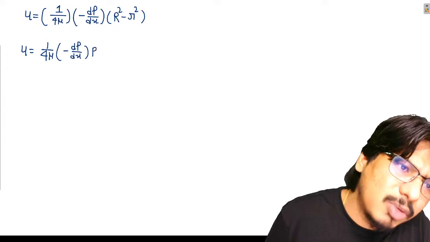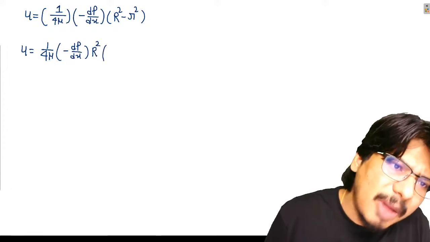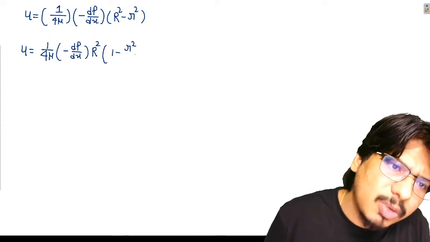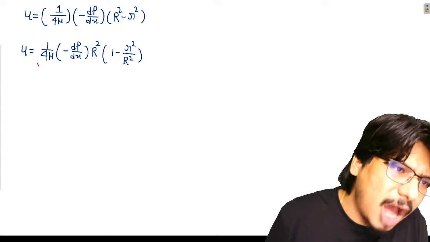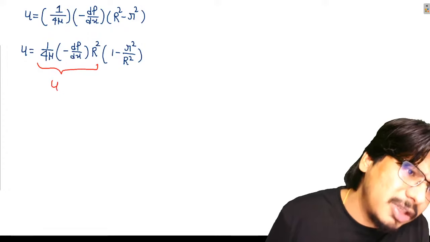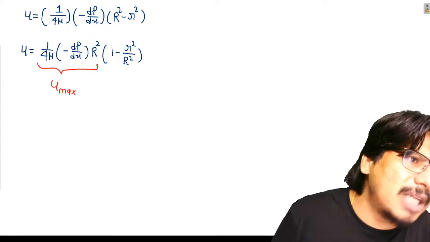Can I take this capital R square common? If I am taking capital R square common, what I am getting? 1 minus what? Small r square divided by capital R square. अच्छा ये क्या है बेटा? Are you able to understand what is this? Type in chat box. अरे this is your u max ना, this is your center line velocity, this is your maximum velocity.